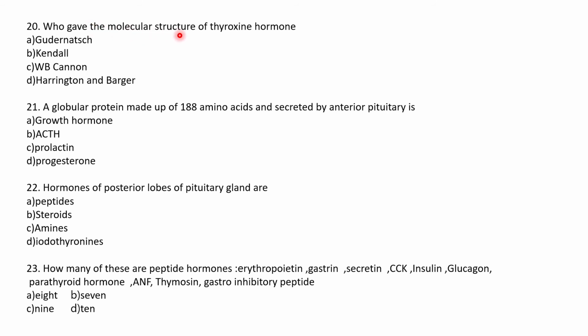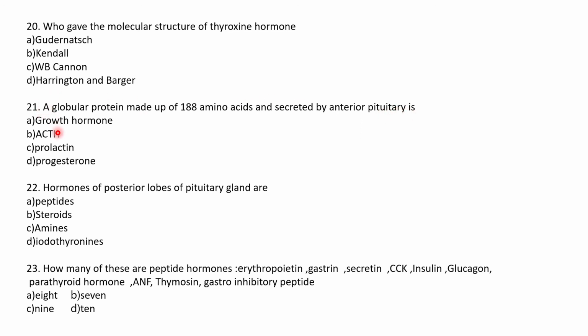Who gave the molecular structure of thyroxine hormone? The answer is Harington and Barger. Goodernach, he studied metamorphosis in invertebrates. Kendall is a physicist. Cannon is also another physiologist. So all these three will not come under this, but the molecular structure was synthesized by these two people, Harington and Barger.